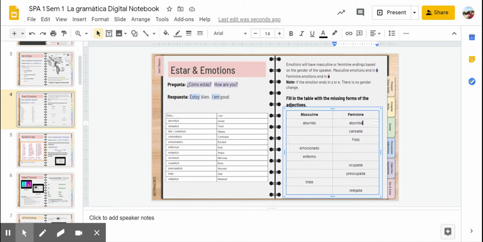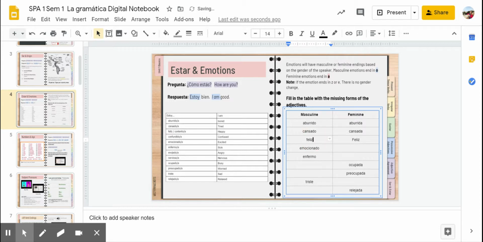And here I'm already starting with cansada, so take a second to think, what would I add for the masculine? What would be the masculine form of cansada? And if you think that it would be cansado, you are correct because it's going to end in an O instead of an A. Next up, I have the feminine version of happy, meaning feliz. So what would be the masculine version?